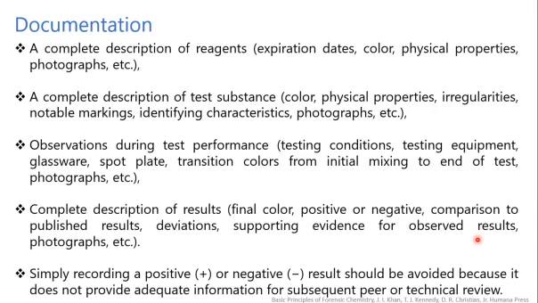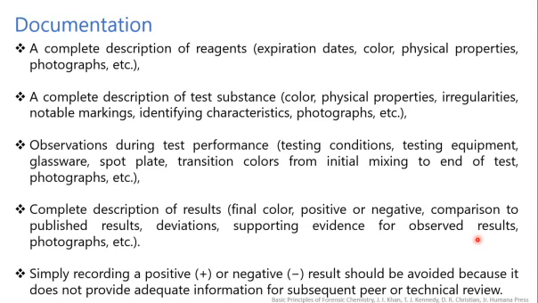Then observations during the test performance: the testing conditions, testing equipment, glassware, spot plate, transition colors from initial mixing to the end of the test, photographs, etc. Then a complete description of the results: the final color, positive or negative, comparison to the published results, deviations, supporting evidence for the observed results, and photographs.